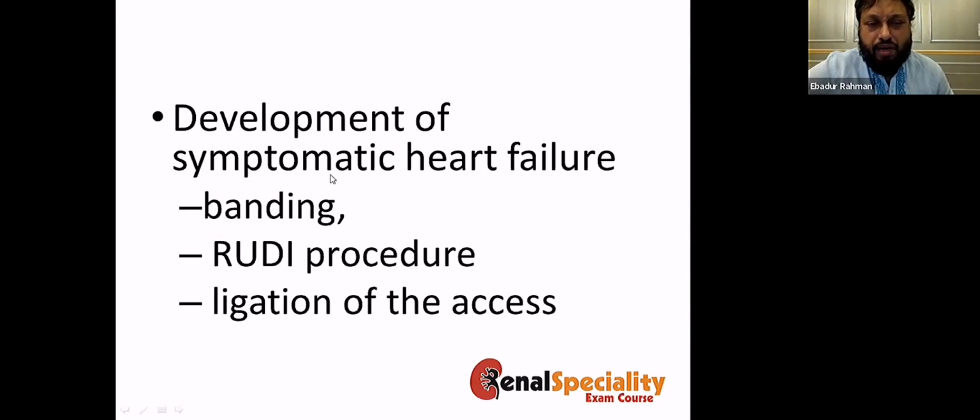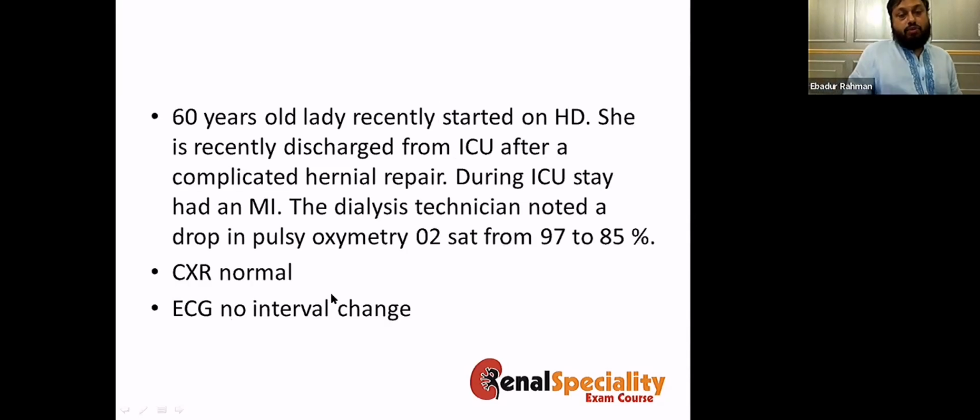So now, if they develop heart failure, your options are limited. I think nobody will do banding. They will go for the ligation of the access. That's a pity. Let's do this one.